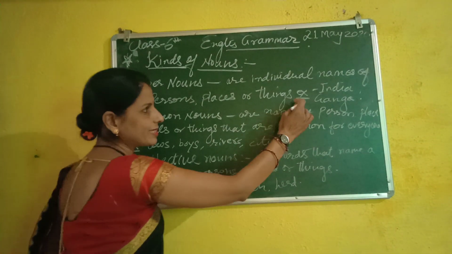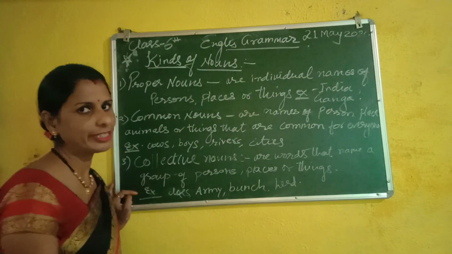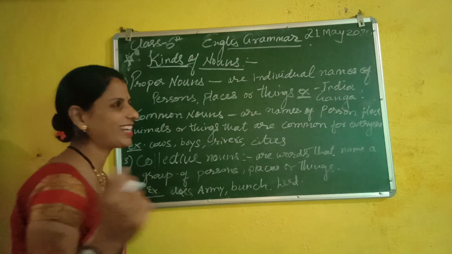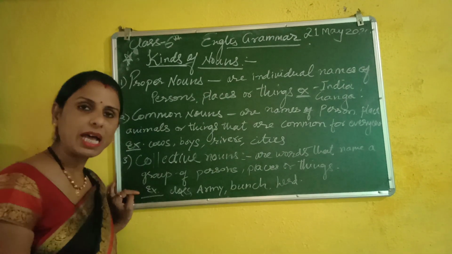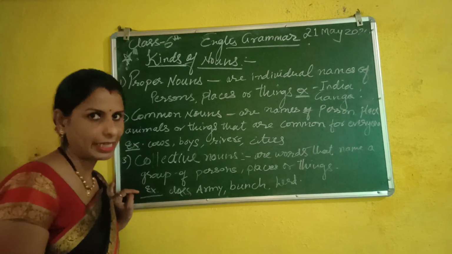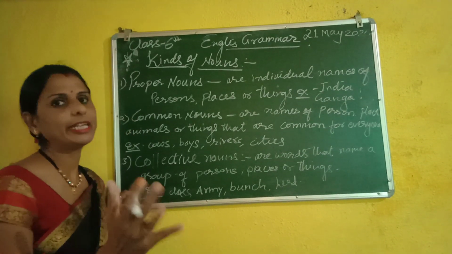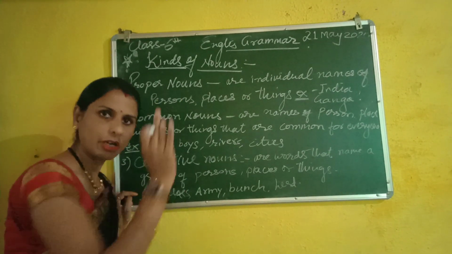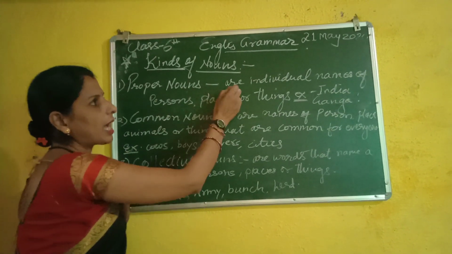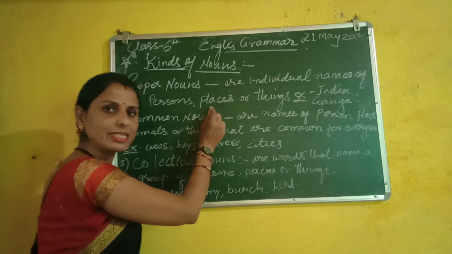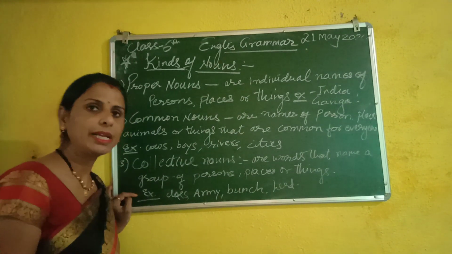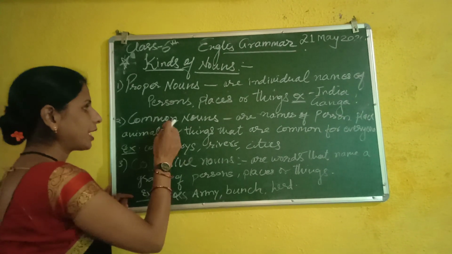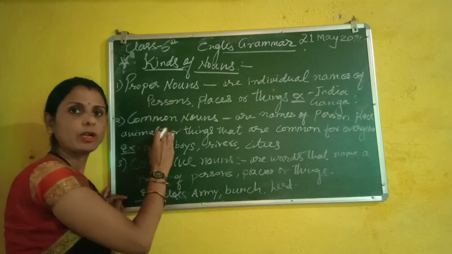As examples, you can write your country's name, our India, America, China. Ganga River, Narmada. You can write anybody's name. Red Fort, Qutub Minar. All these particular names are called proper nouns. Got it, beta? So proper nouns are individual names of persons, places, or things. Example: India, Ganga, Narmada, America. So many.